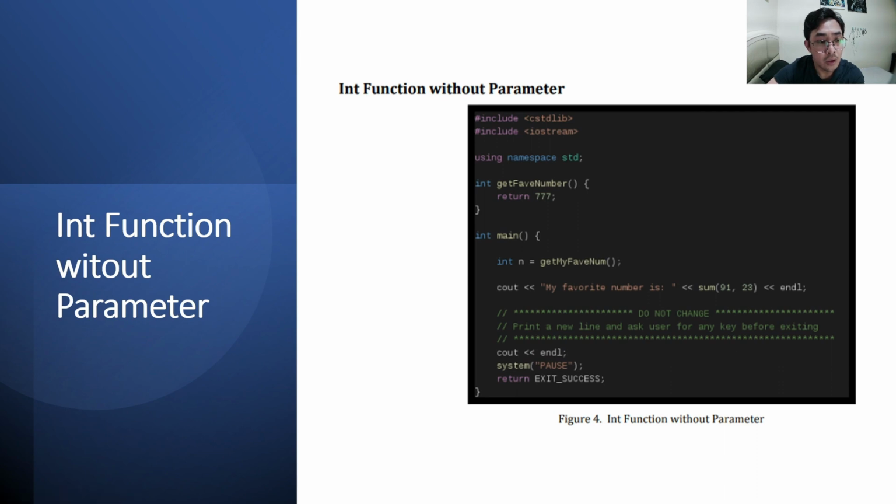Int function without parameter. Figure 4 shows a source code where an int function getFavoriteNumber is defined with no parameter. The function simply returns a constant back to whatever called it. In this case, it was called within the main function. However, in this case, the value returned by the getFavoriteNumber function is stored to an integer n inside the main function.